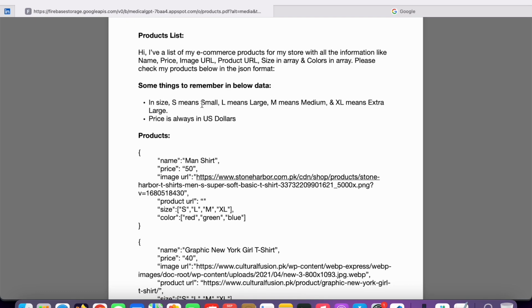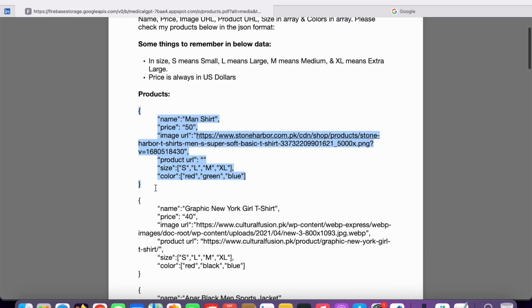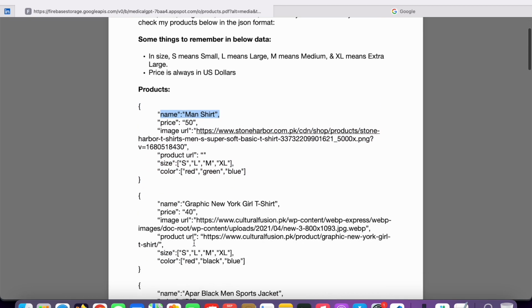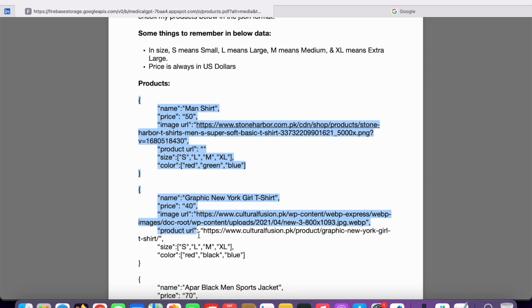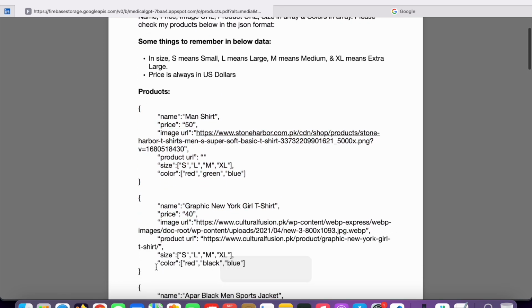Just assume that this is the data present in some e-commerce store, just like Amazon or any other e-commerce store, Alibaba. I'm not going to save it in any database. I just put that data in a Word document and then created a PDF of it. You can easily do that. Later on I will also tell you how you can use databases and all that. At the end you're going to do this stuff basically. So just assume you pull the data from your database or anywhere, and here is the complete data.